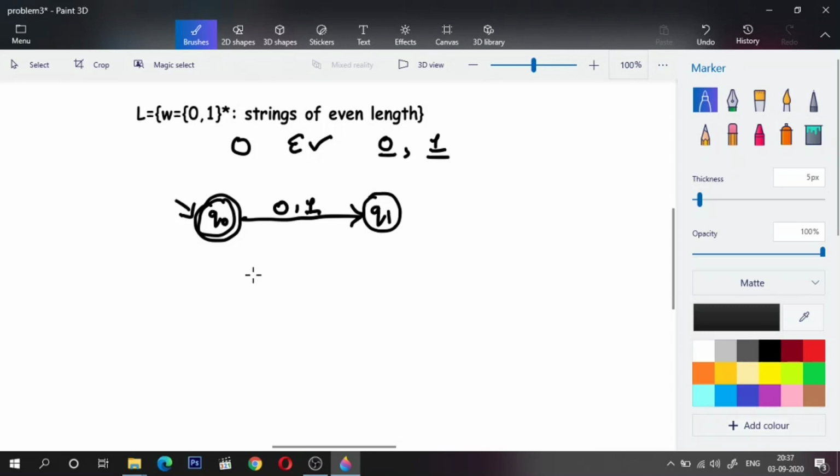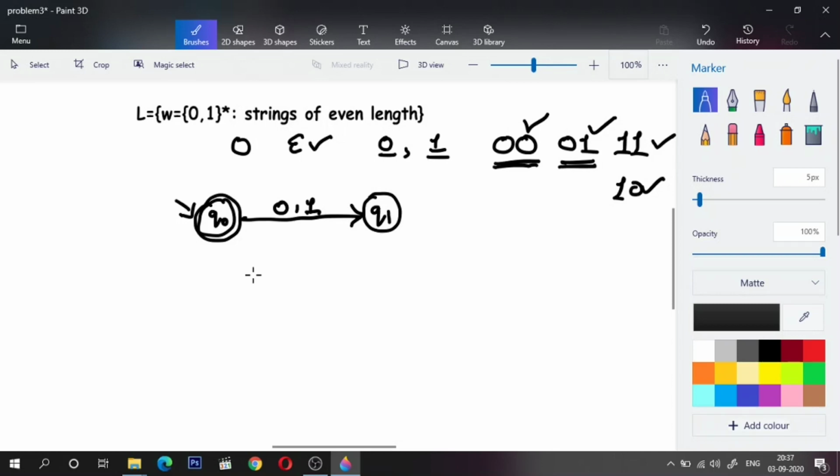What if after coming to q1, I encounter more occurrences of zeros or ones? For example, 0 0 or 0 1. So is this valid? Yes. This is a string of length 2, which is even, right? This should also be valid. In fact, 1 1 or 1 0. So all these are valid, right?